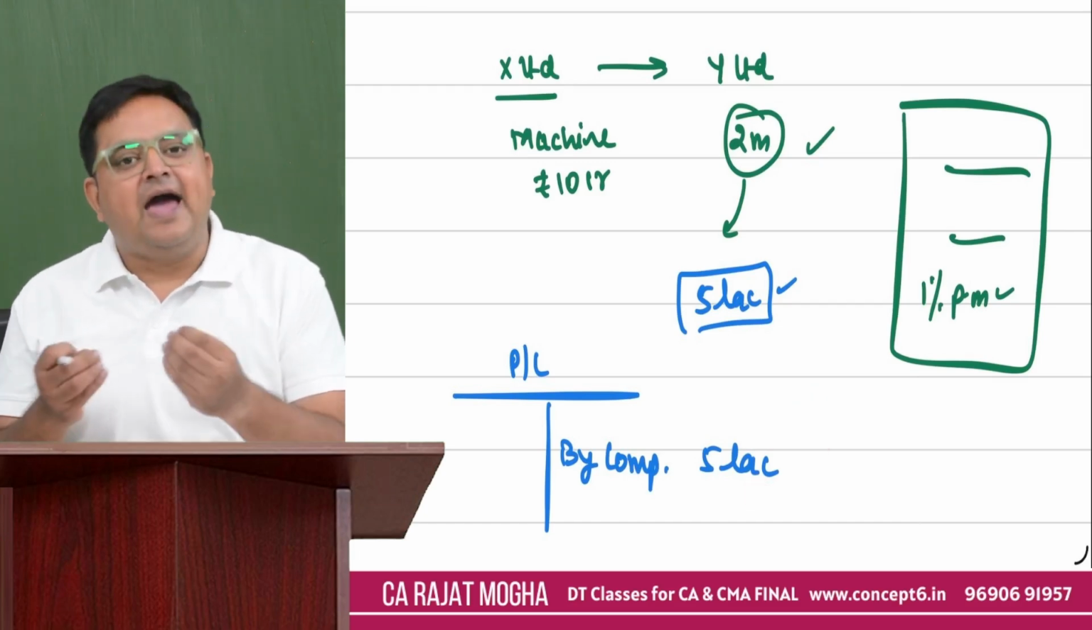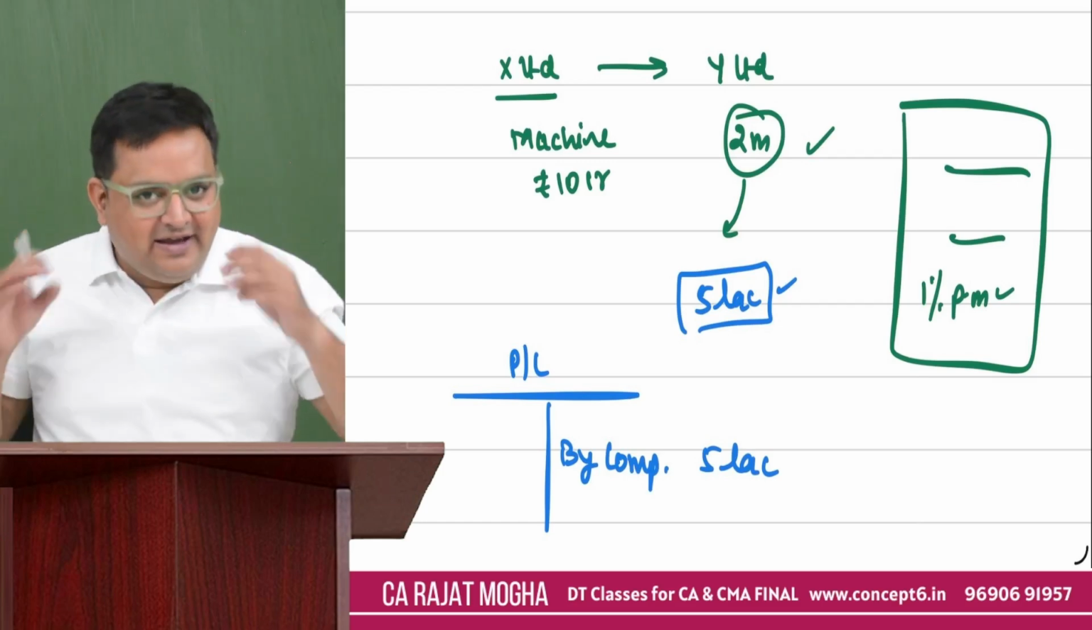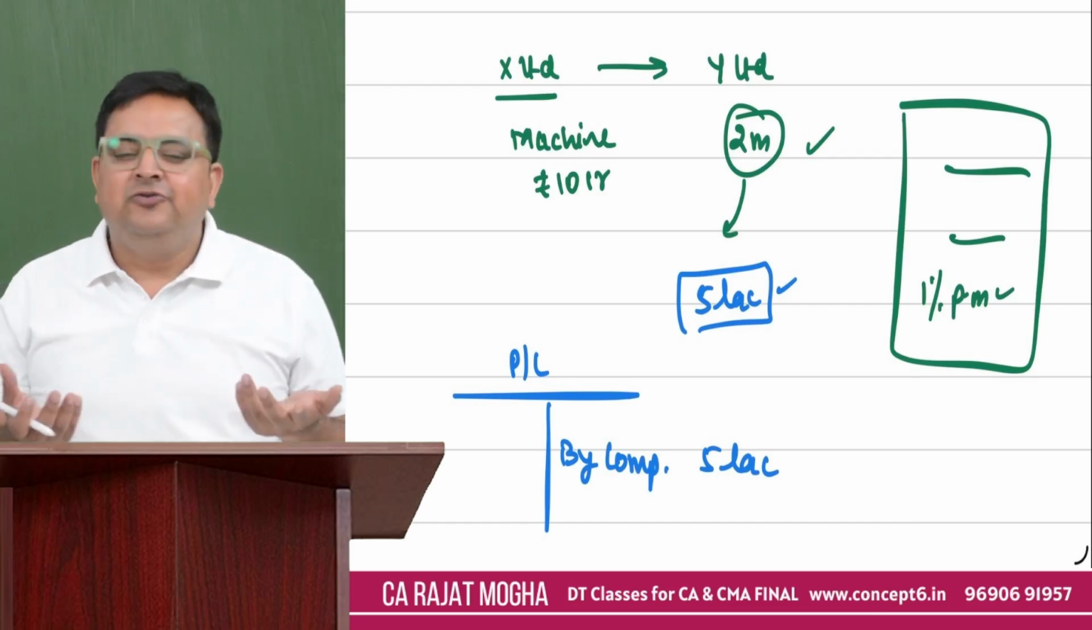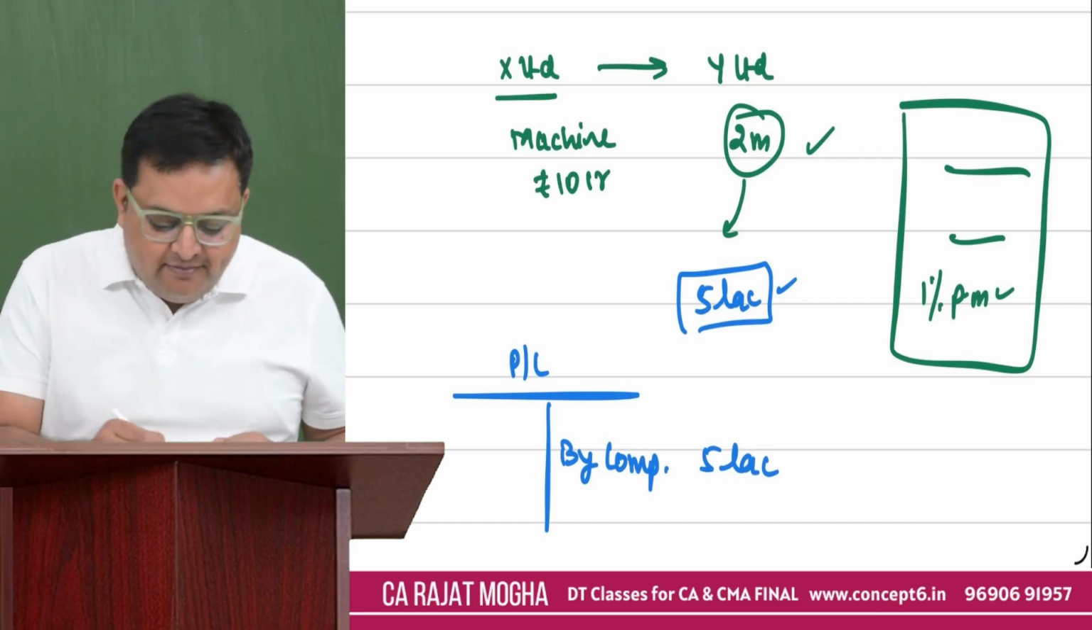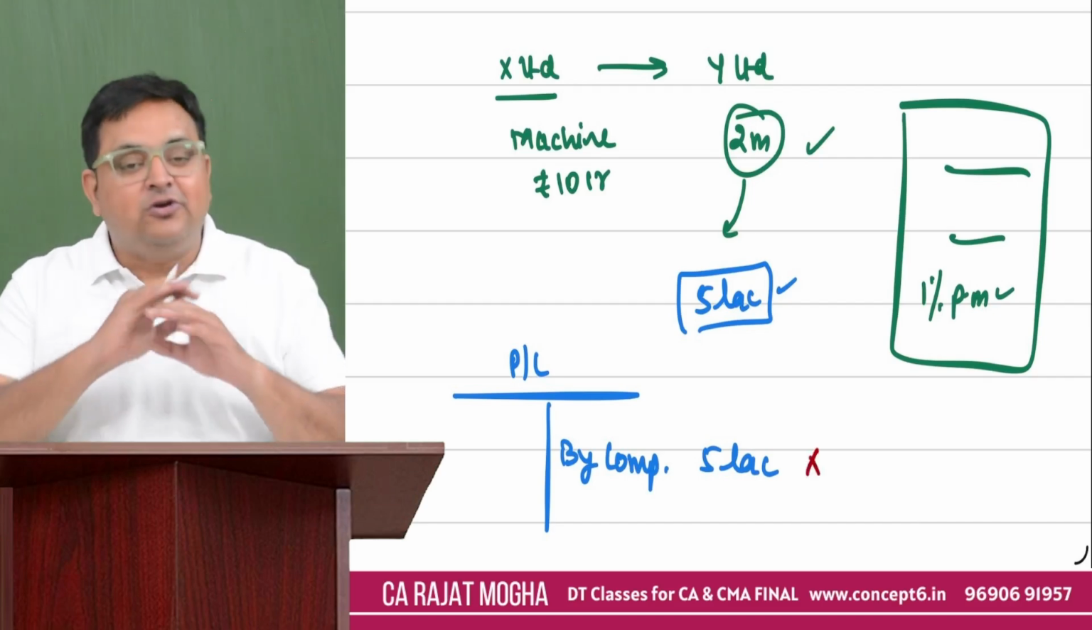And since it is a capital receipt, and you all know that capital receipts generally we don't tax in income tax unless and until they are specifically mentioned in the law. So this is not mentioned in the law, so this amount is not taxable. So what is the taxability of this 5 lakh? It is not taxable at all.